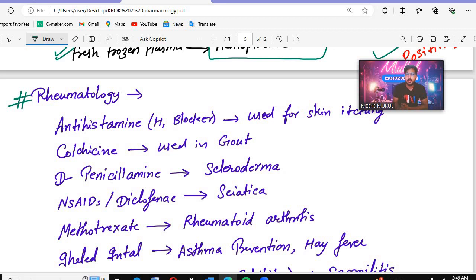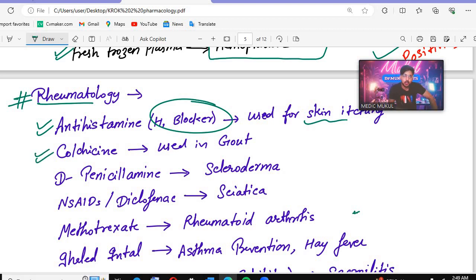So this is rheumatology, and remember, there are some antihistamines. What are these? They are the H1 blockers. The H1 blockers are used for skin itching. Then colchicine. Colchicine, remember, is used in gout.